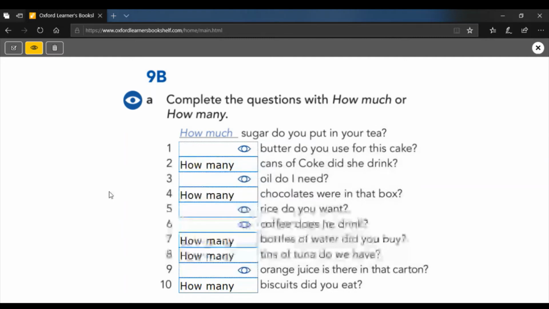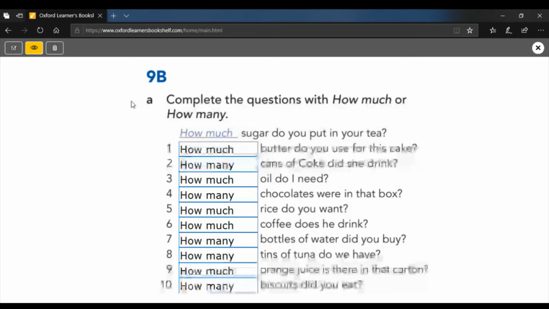Okay. I want you to read through these ones, read each sentence so that it makes sense to you, because there's some good questions here. Some in the present, how much sugar do you put in your tea? And some in the past, how many cans of Coke did she drink? Okay. We've also got an is there here. Look at this. And of course that one's going to be how much, do you think? How much orange juice is there in that carton? Let's have a look, shall we? Have we got anything wrong? And no, we haven't. So how much if you can't count it? No S. How many if you can count it with an S?